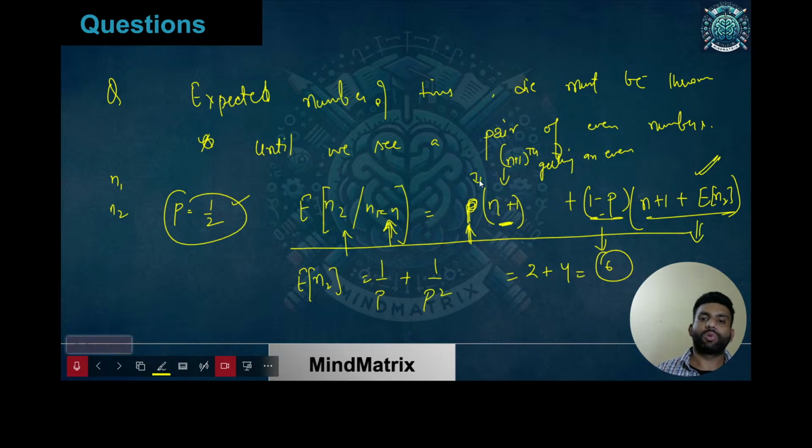So this was when you got it on the n plus 1th throw. On the n plus 1th throw, you are also getting an even number, so the probability for that particular throw was p. And if on the n plus 1th throw you are not getting an even number, then it was 1 minus p. And what was the number if on the n plus 1th throw it was not an even number? That is what we have written over here. So this is going to be the answer.